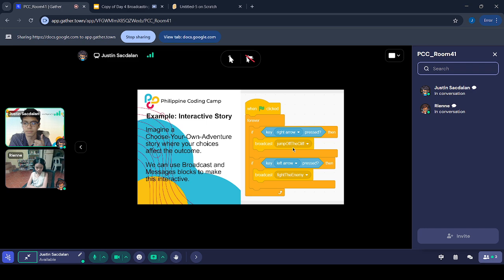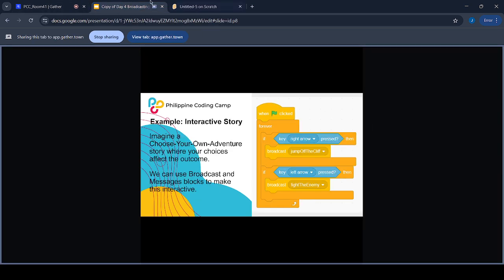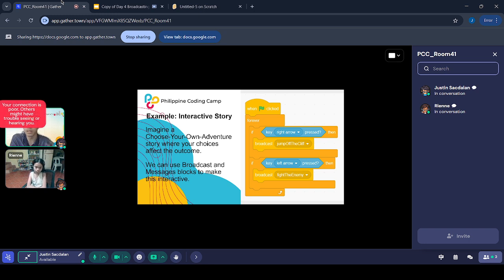Gets ba? If you press right arrow, it's gonna send jump off the cliff. Meanwhile, if you press left arrow, it's gonna send the message, fight the enemy. So we can use these blocks to basically trigger different events.